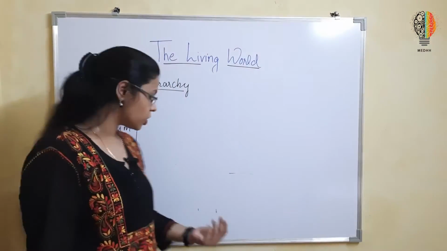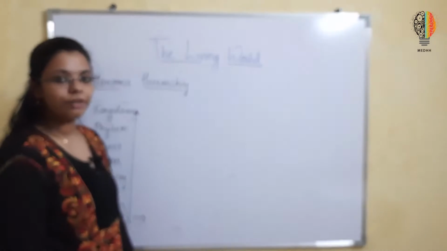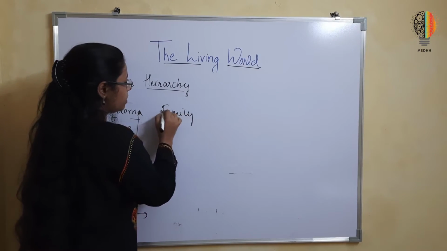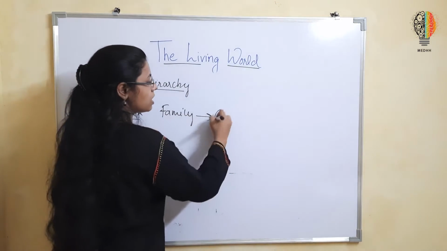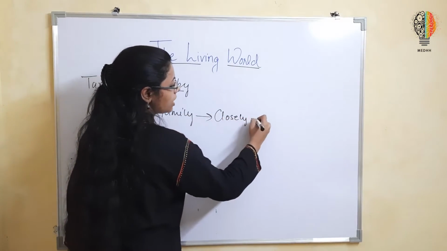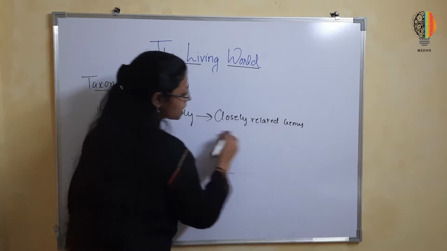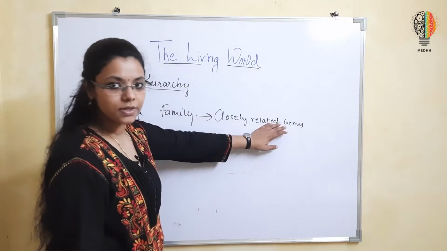So we completed species and genus. We'll get into family. If you have understood genus, it will be easier. Family would be closely related genera.